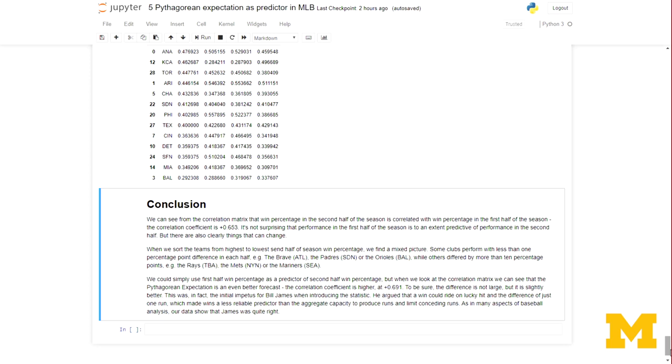We've also found that you can use a value like Pythagorean expectation not only to understand or explain the relationship of data in the past, but as a forecasting variable. And that's something we're going to be interested in as we progress through these MOOCs.